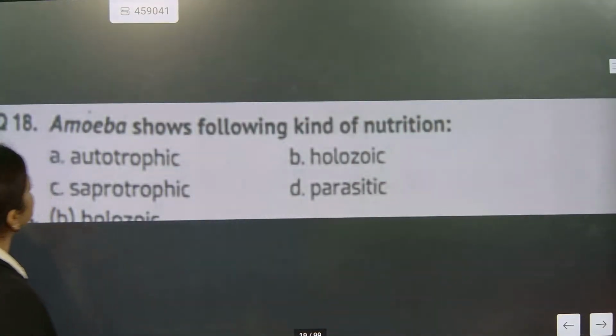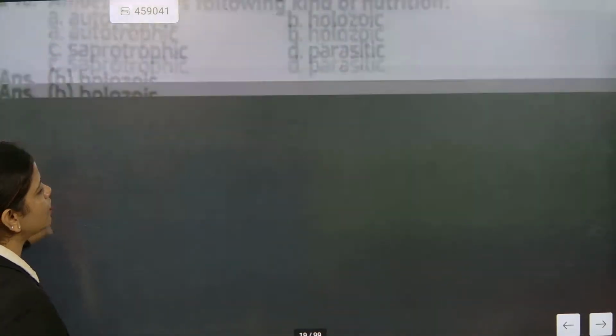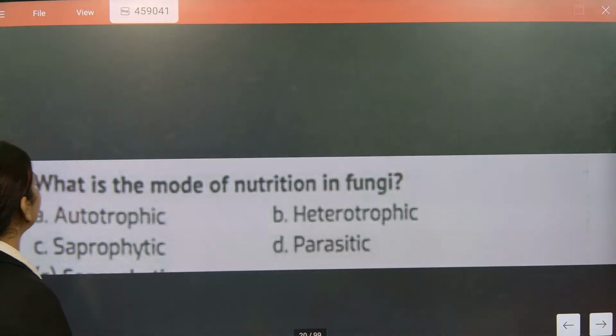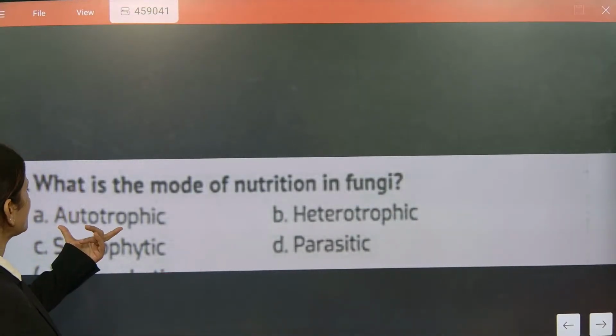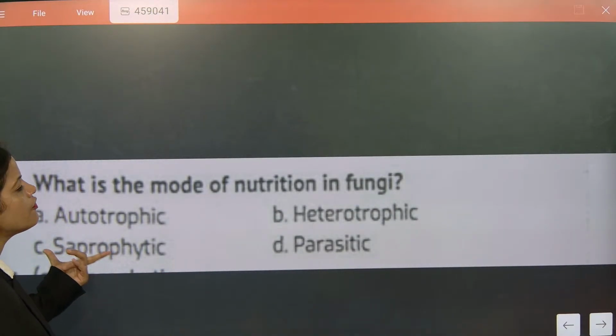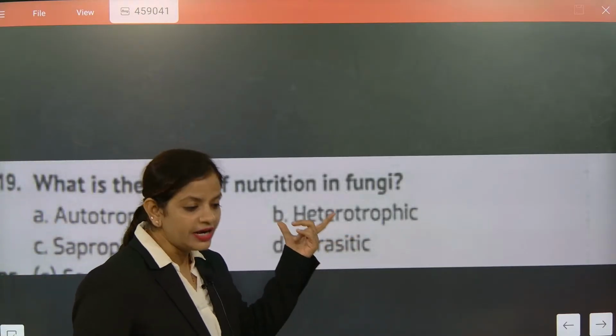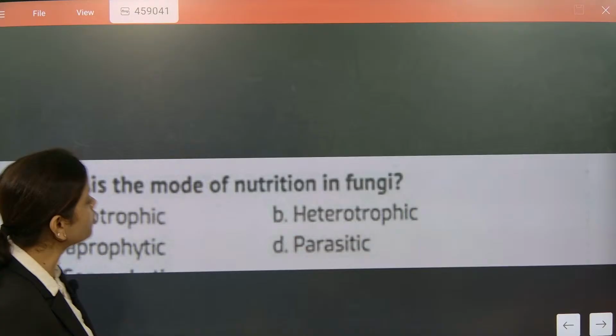Now this is amoeba, no need to check. Holozoic mode of nutrition. Now what is the mode of nutrition in fungi? That is called saprophytic. Autotrophic, no. It comes under heterotrophic. And under heterotrophic, what is it? Saprophytic. Under heterotrophic is saprophytic.